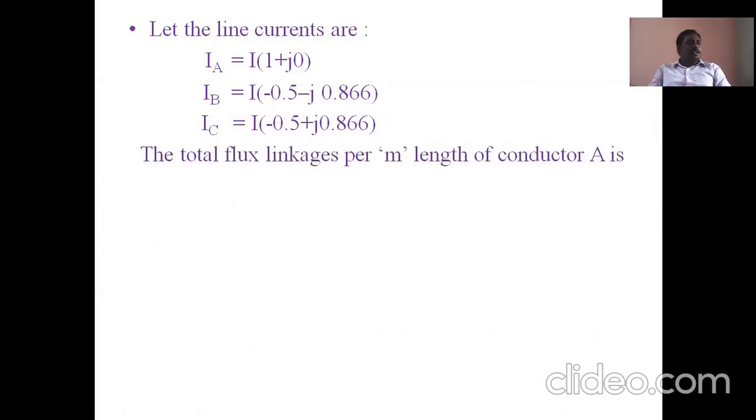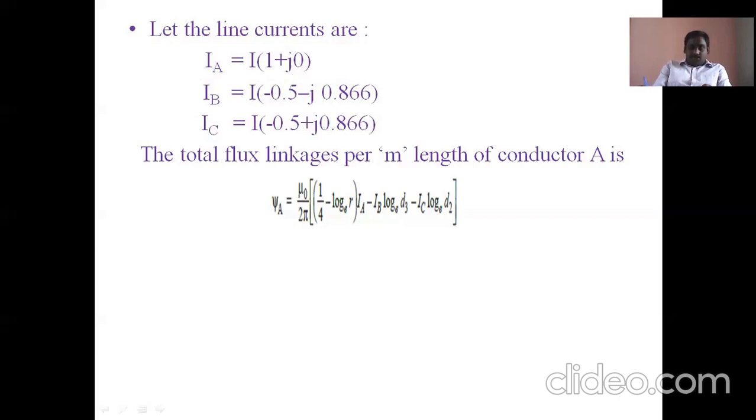The total flux linkages per meter length of conductor A are like this. This is the conclusion made from the equal spacing conductors, not a final equation, that is the equation before that. Psi A is equal to mu naught by 2 pi times (1/4 minus log e r) into IA, minus IB log e d3, minus IC log e d2. Is it?